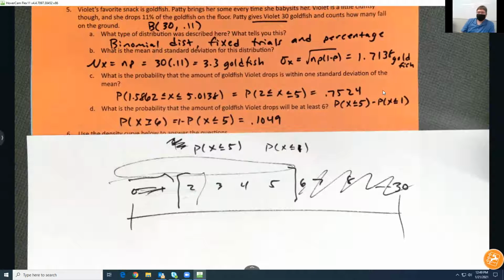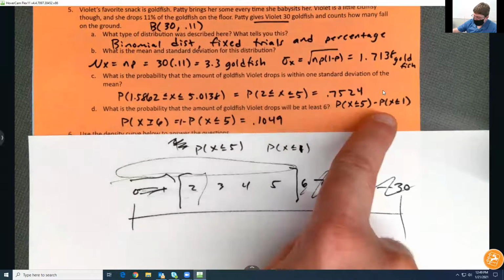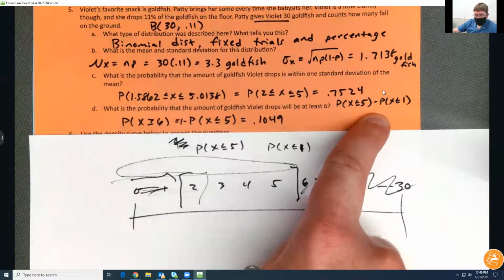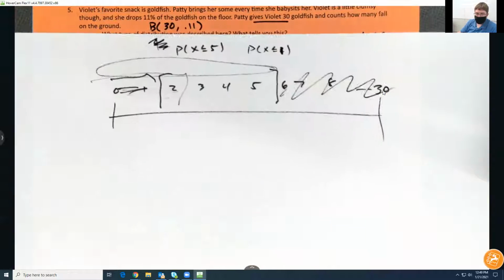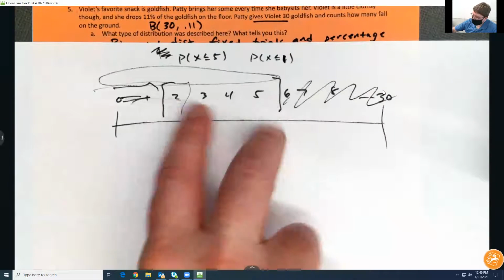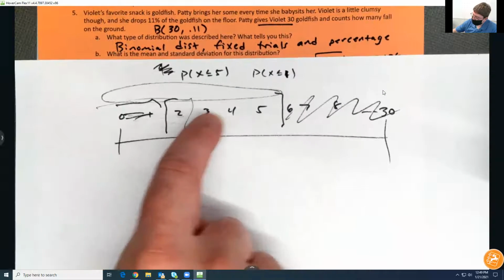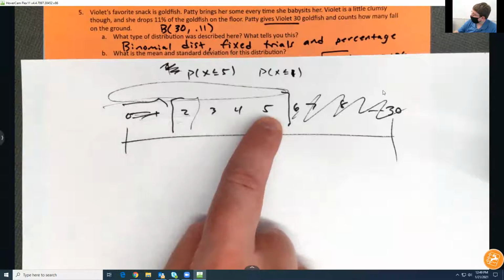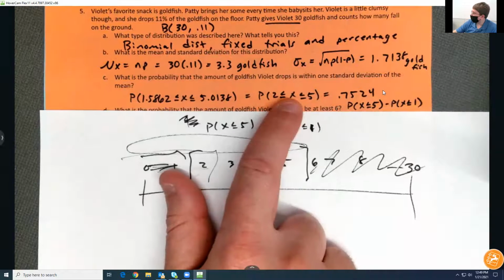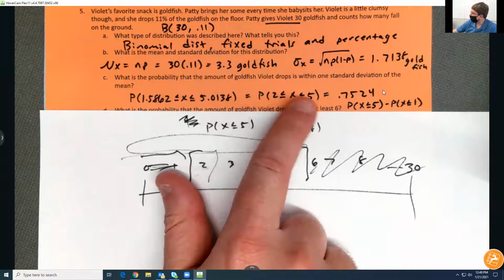Sir, on C, how can you go from the probability that X is greater than or equal to 2 to the probability that you change it to 1? Again, look at this number line here. I want my range to be 2, 3, 4, or 5. Those are the only numbers I'm going to accept, so it has to be either 2, 3, 4, or 5.